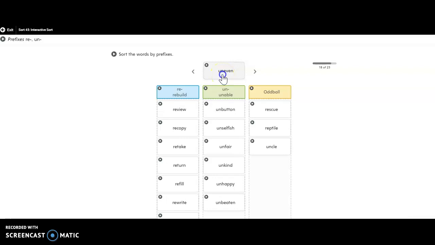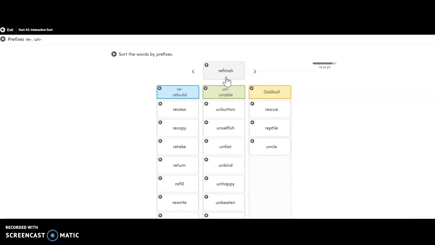Uneven means not even. Refinish is to finish something again. Specifically, when we're talking about furniture, you can refinish a table, and it means to repair or replace, do the finishing touches again.